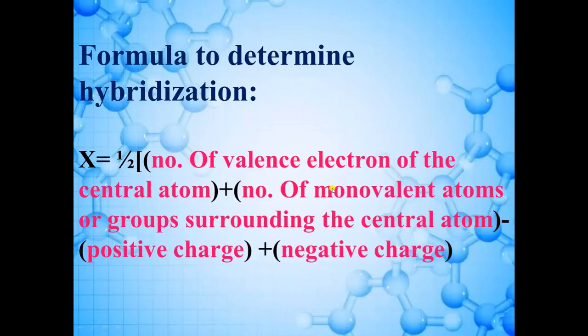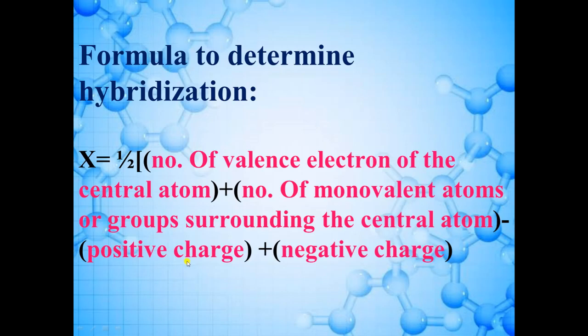Now we will study the formula to determine hybridization. Here, x is for hybridization. So the formula is 1 by 2 into the number of valence electrons of the central atom plus the number of monovalent atoms or groups surrounding the central atom, meaning those atoms or groups which are attached with a single bond, minus positive charge.